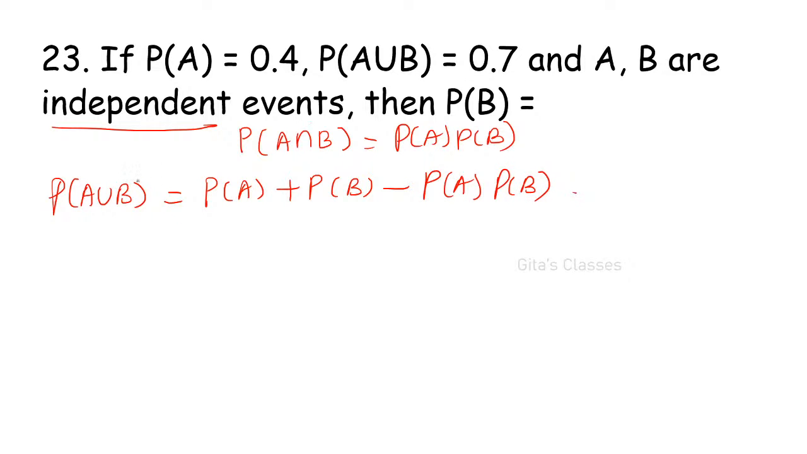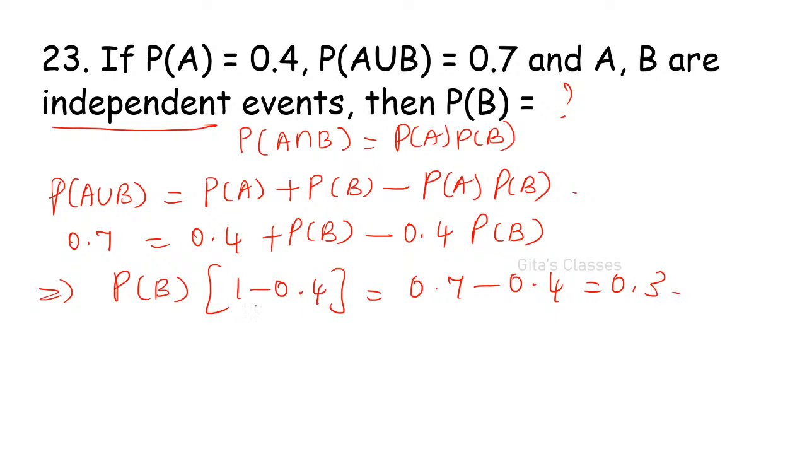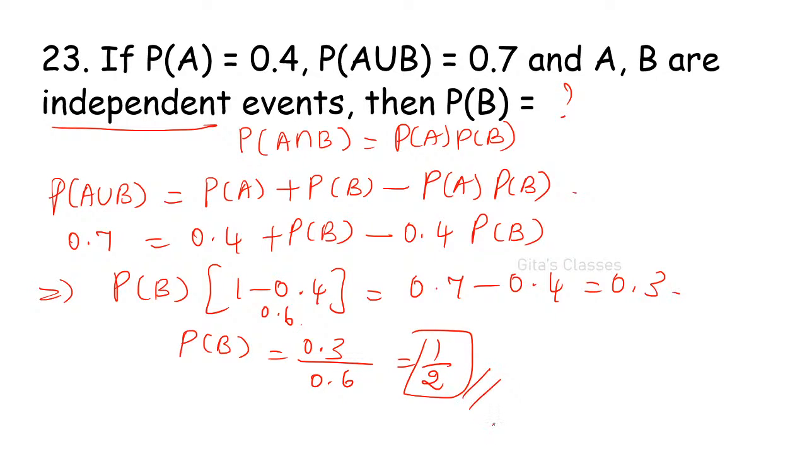Now substitute the values. A union B is 0.7 is equal to 0.4 plus P of B, we have to find out. P of B is asked, okay, minus P of A is what? 0.4 into P of B. That implies P of B into 1 minus 0.4 is equal to 0.7 minus 0.4, that is 0.3. Here this is 0.6, right? Therefore P of B is equal to 0.3 divided by 0.6, that is 1 by 2 is the answer. 1 by 2 is the answer.